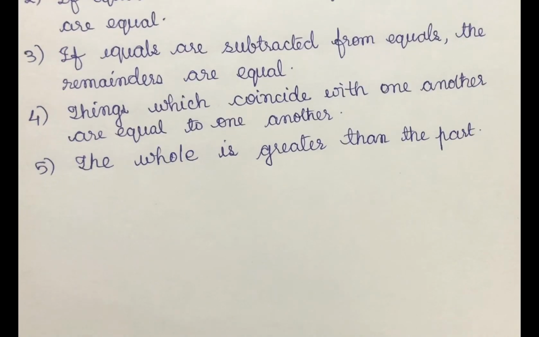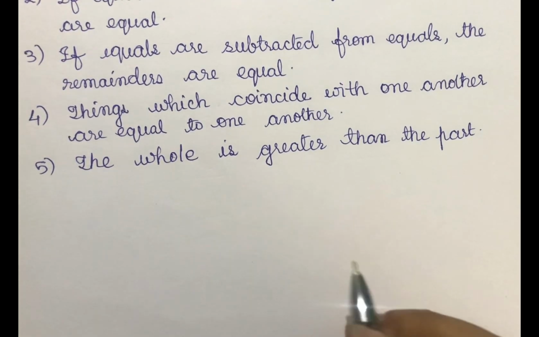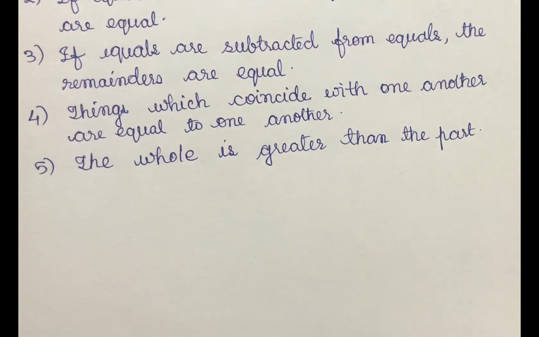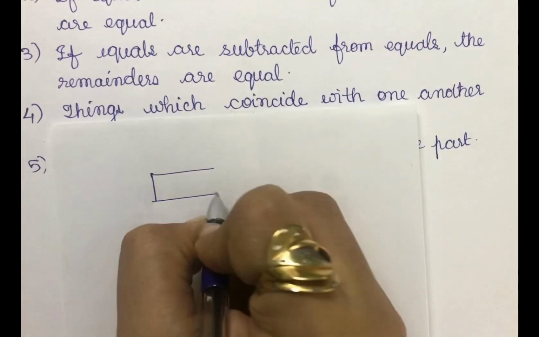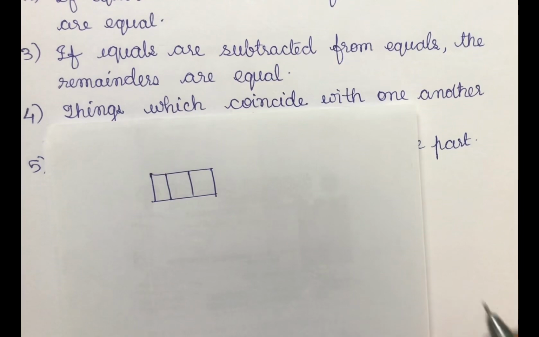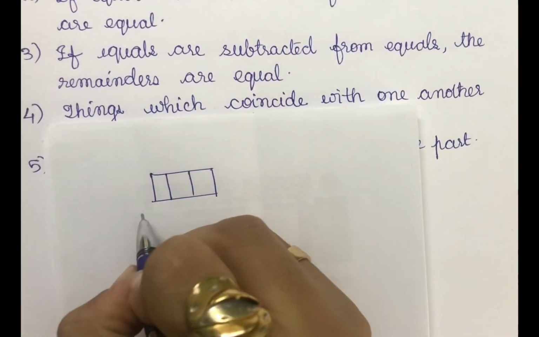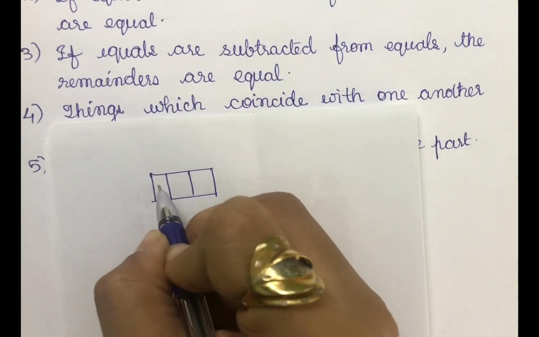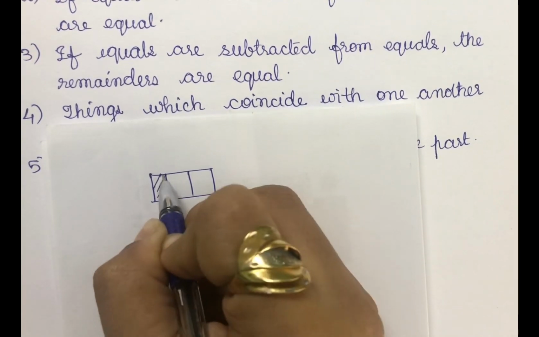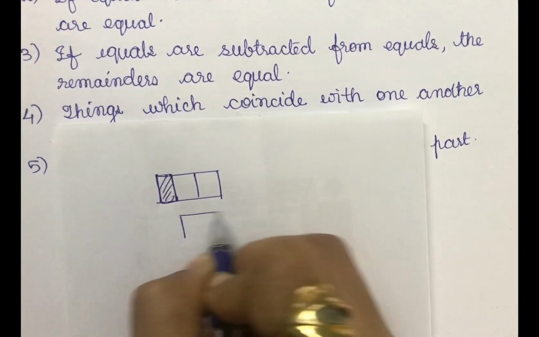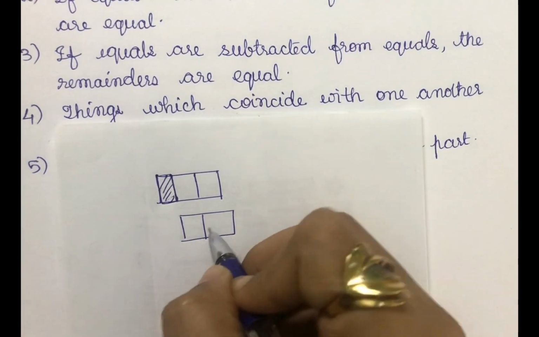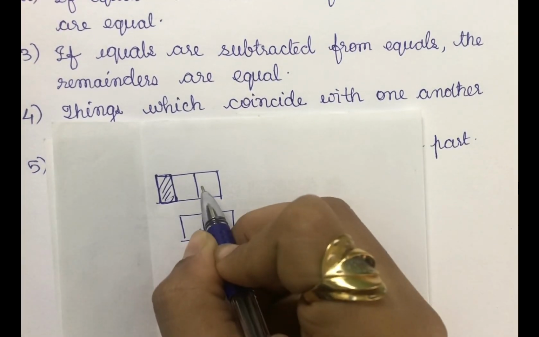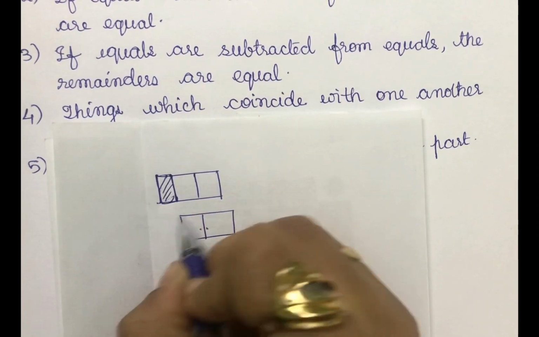The fifth axiom is: the whole is greater than the part. You all know that, right? For example, consider a whole. This is a whole, and I'll take out this part. Now the whole will become only this. This part is taken out, no? So this will always be less than the whole, right?